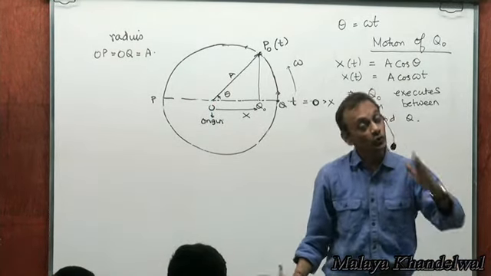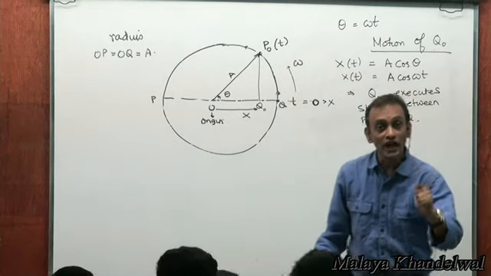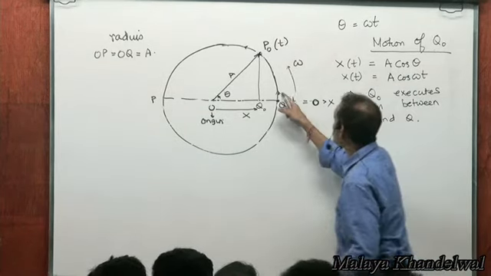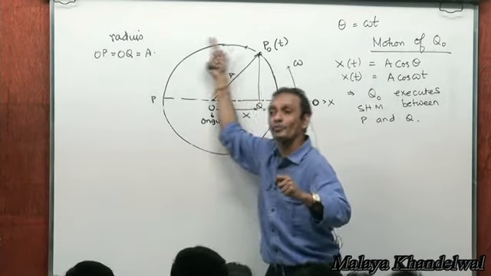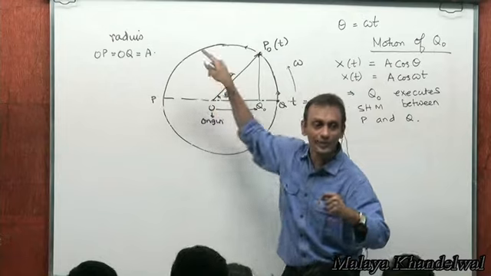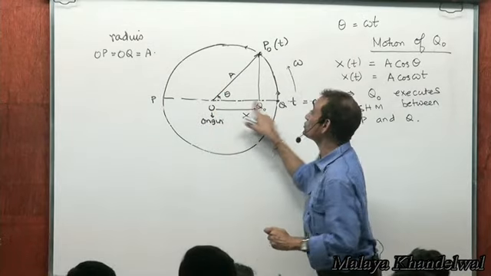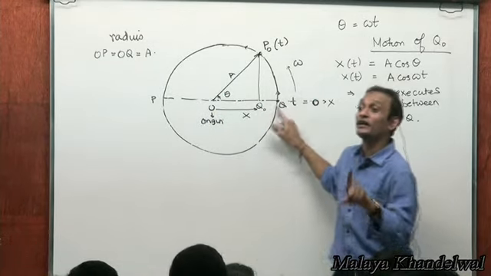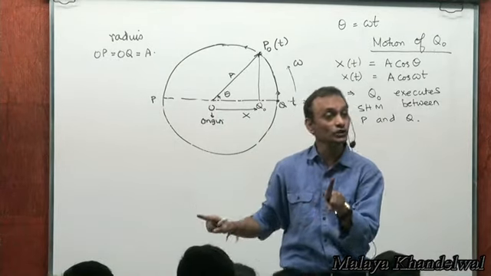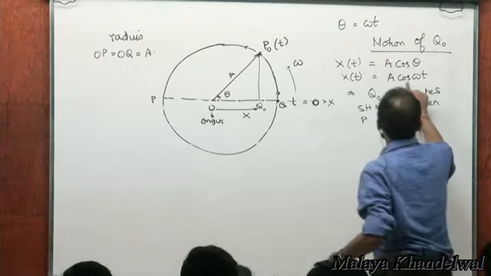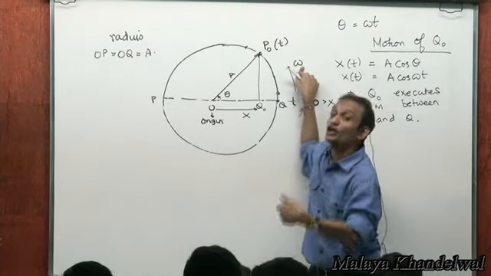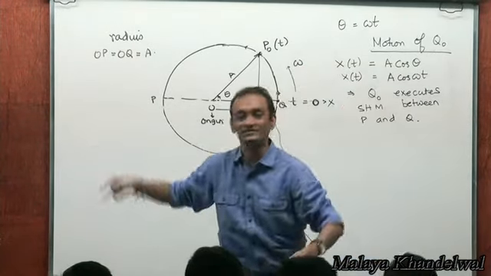Right? So the understanding is simple. If I conceive of a particle executing uniform circular motion with angular velocity omega naught, then its projection on a diameter PQ will execute simple harmonic motion with amplitude equal to the radius of the circle, with angular frequency equal to the angular velocity of this particle.